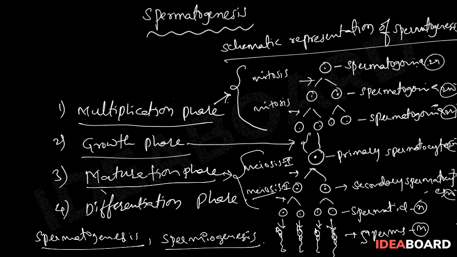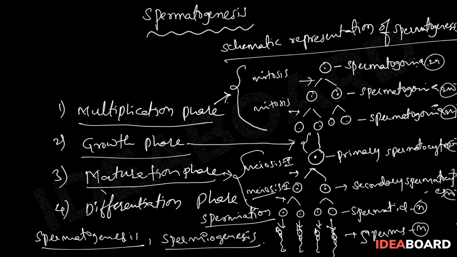After this spermiogenesis, these sperms are immature and non-motile, and they will attach to the Sertoli cells. The Sertoli cells are useful to nourish the sperms, and after nourishment the sperms will detach from the Sertoli cells. The detachment of the sperms from the Sertoli cells is called spermiation.